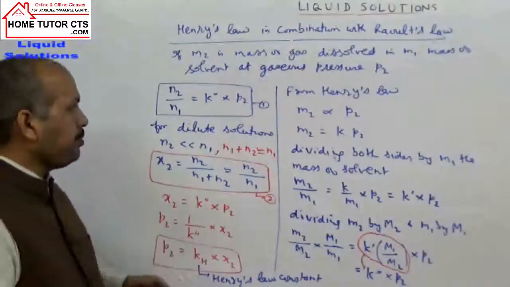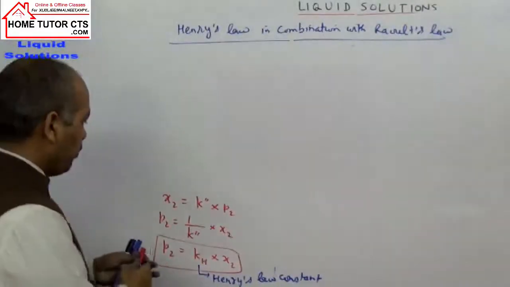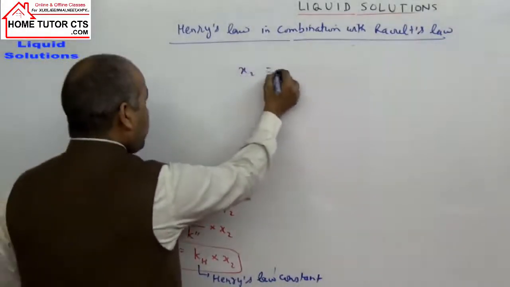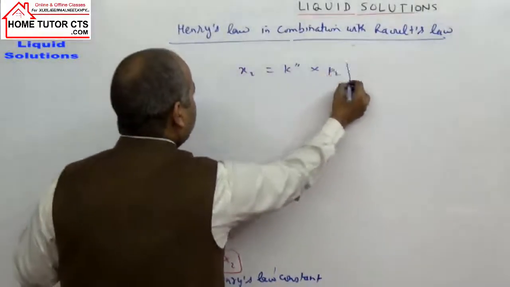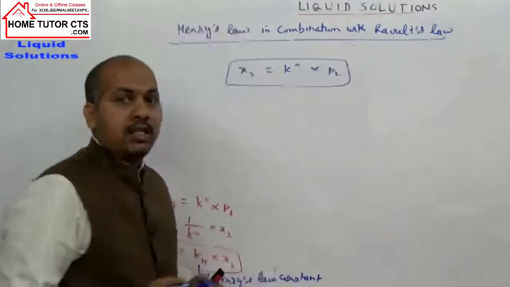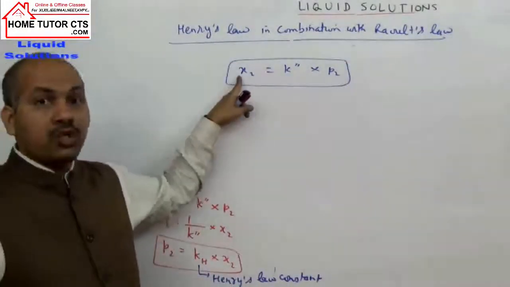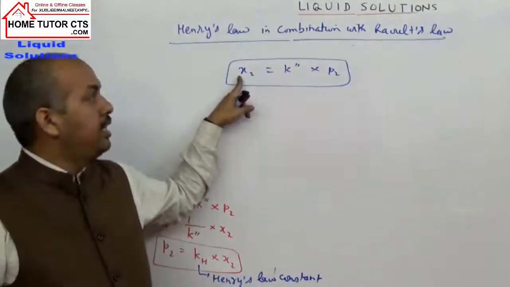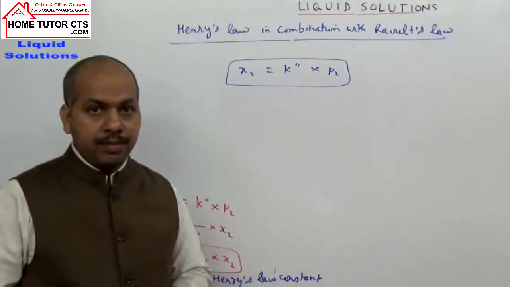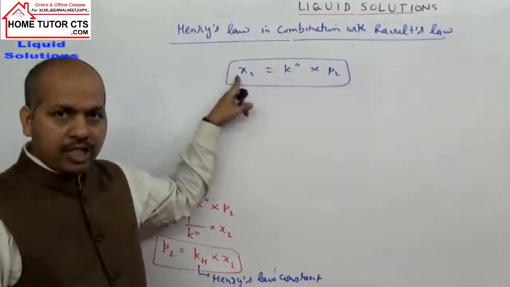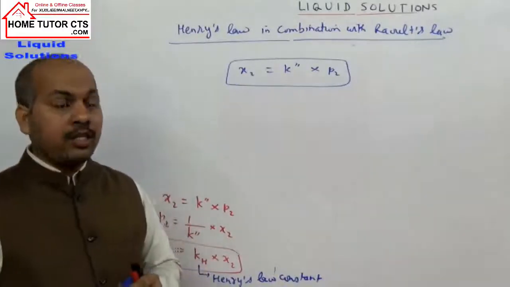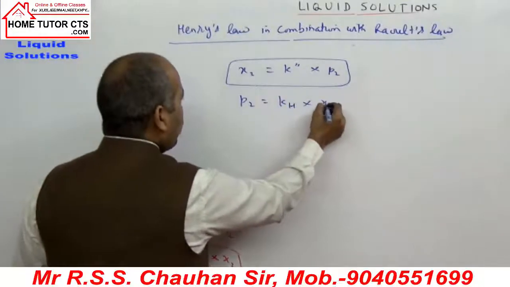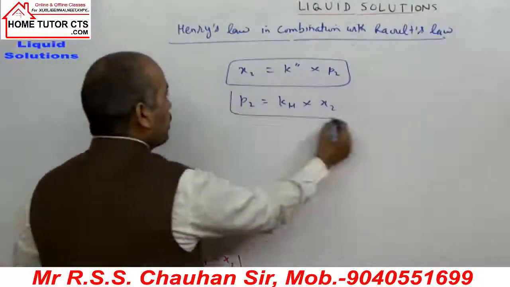Okay. So using our last expressions, we can write that X2 is equal to K double dash into P2. It is one way of writing Henry's law: the solubility of gas expressed in terms of mole fraction is directly proportional to pressure. Or I can write P2 as KH into X2. Second expression.